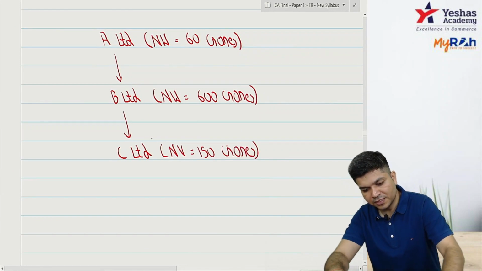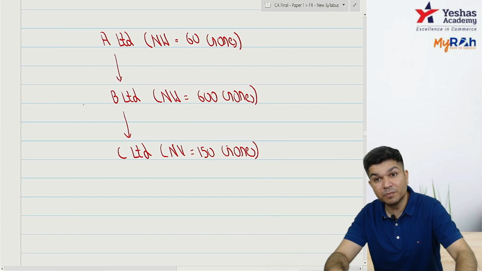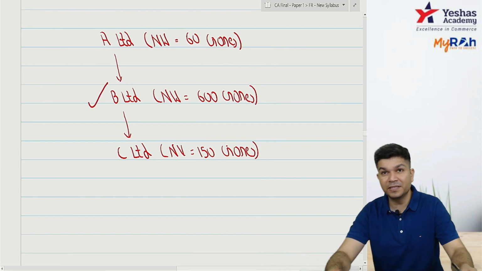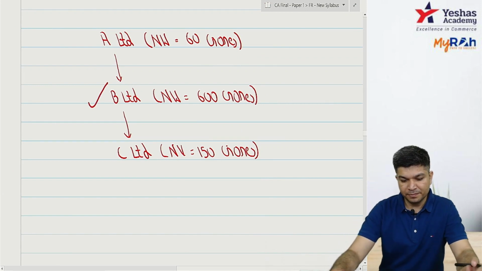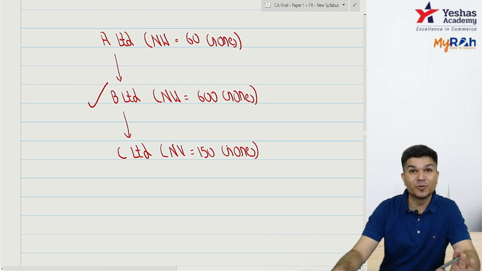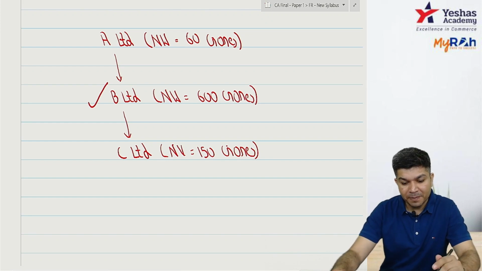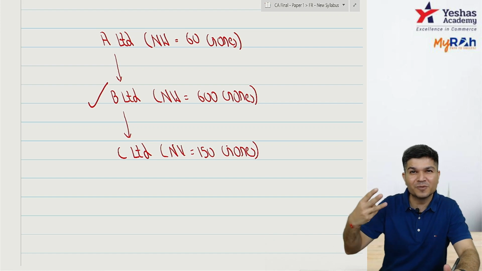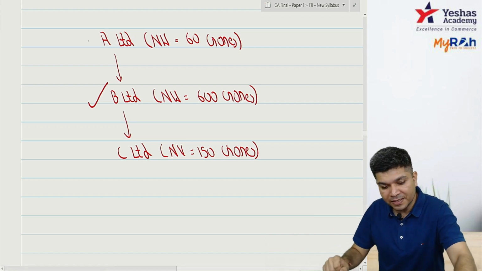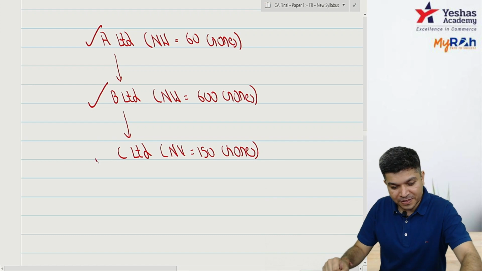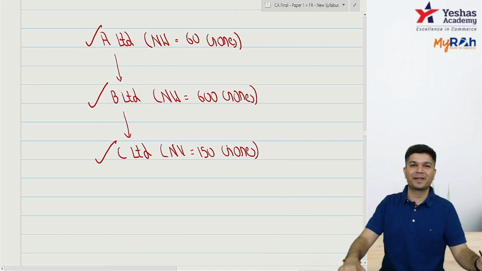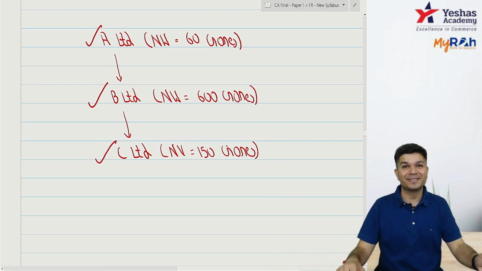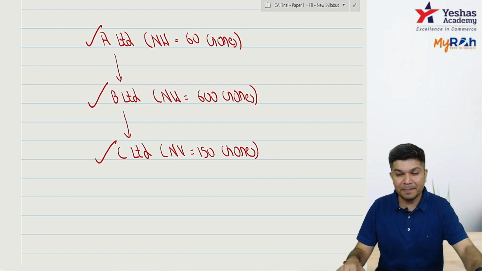Now, can I say B has a net worth of more than 500 crores? It applies to B. And if it applies to B, it also applies to B's parent, B's subsidiary, B's associate, B's JV. So B's parent is A, B's subsidiary is C; it applies to everyone. Did you get it?